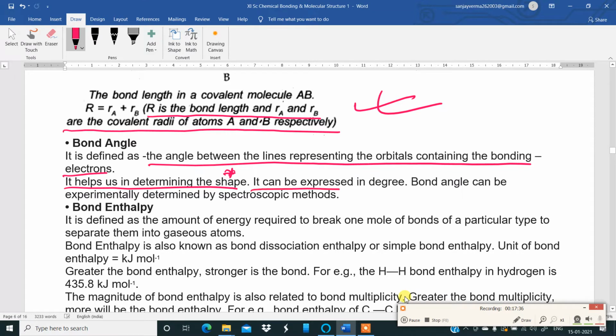Okay, it can be expressed in degrees. Bond angle can be experimentally determined by spectroscopic methods. Okay, that is another important thing to keep in mind.